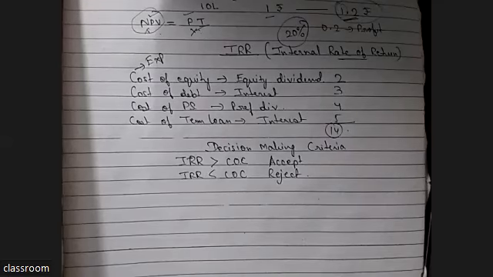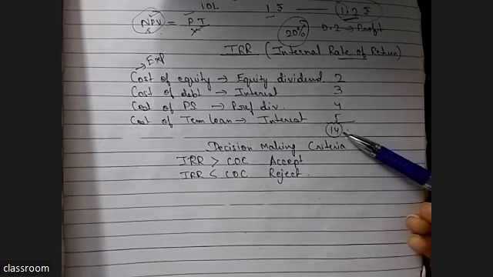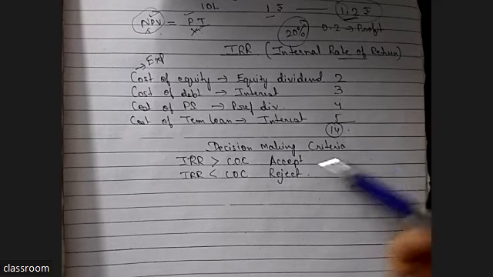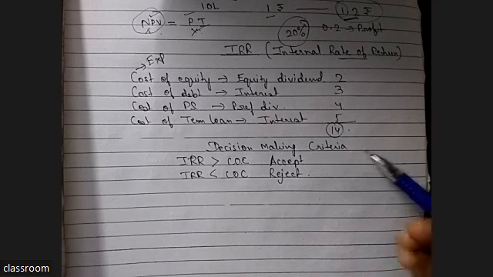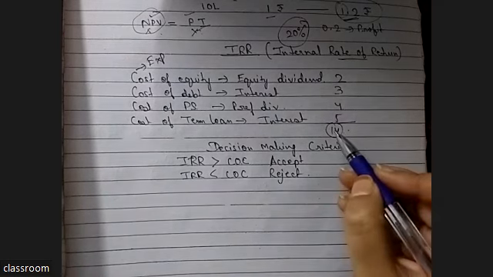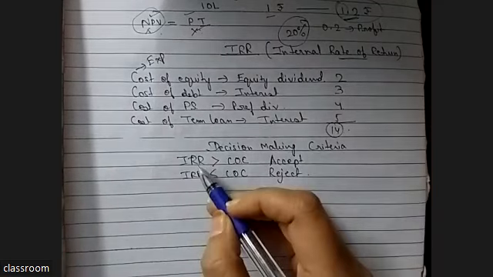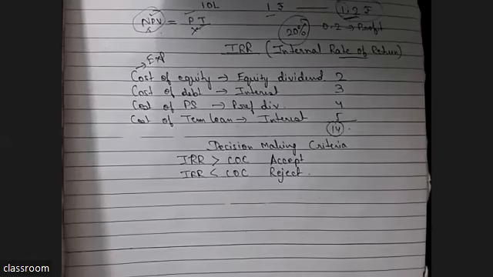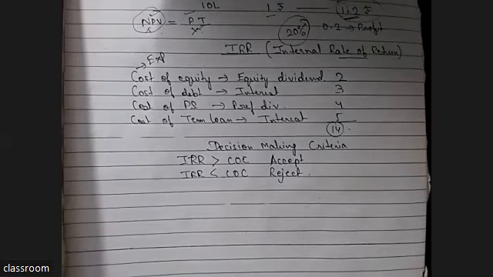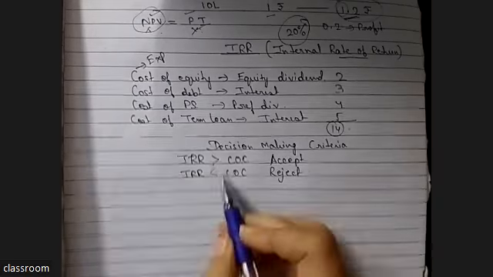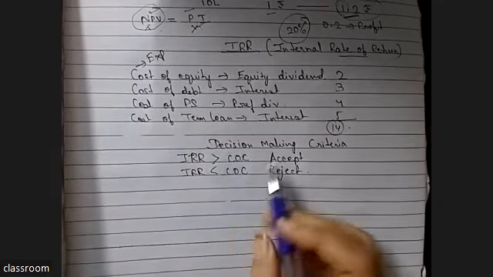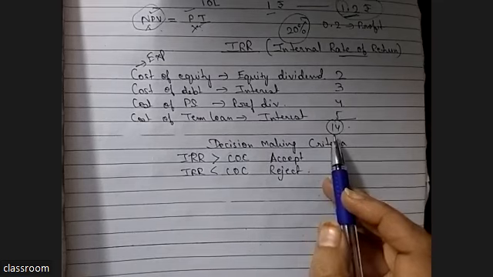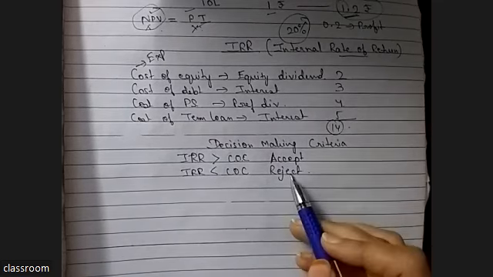Now, our return should be more than cost of capital. If we earn only 14 rupees and we have to pay 14 rupees, then nothing will be left. So we need to earn more than this 14, at least 15 rupees, so that we can save 1 rupee as our return. So if internal rate of return is greater than cost of capital, we accept the project. If internal rate of return is less than cost of capital, we will not buy that project because it leads to loss. We can't recover our cost of capital from that machine, from that project. So we will reject that project.